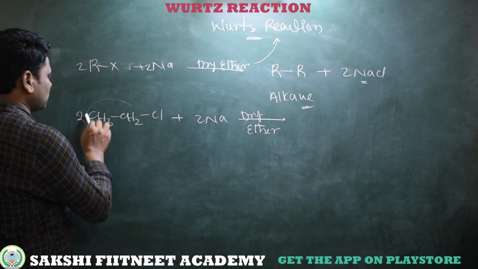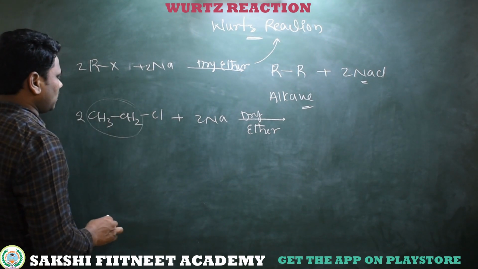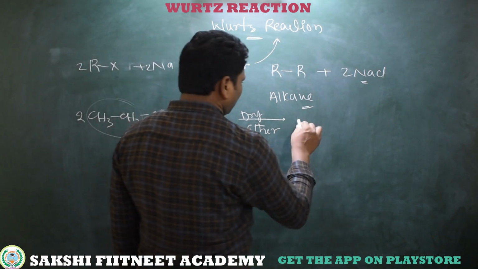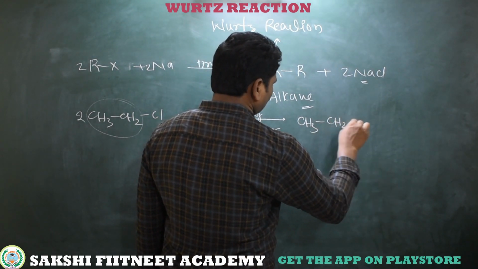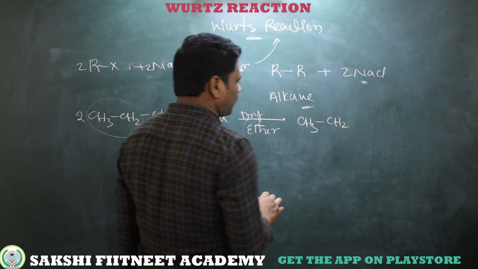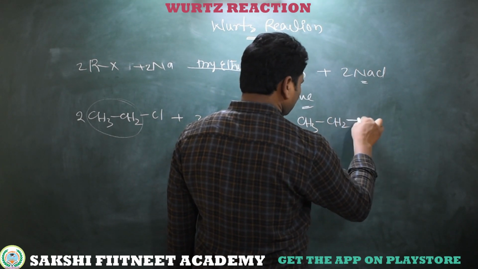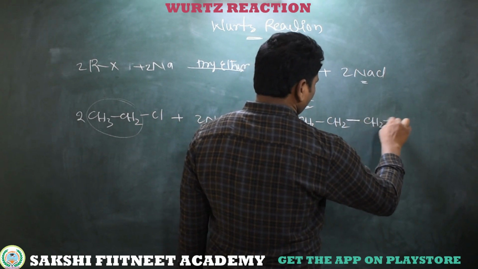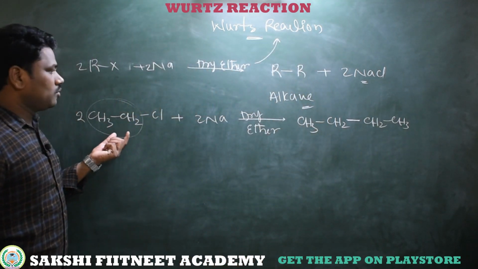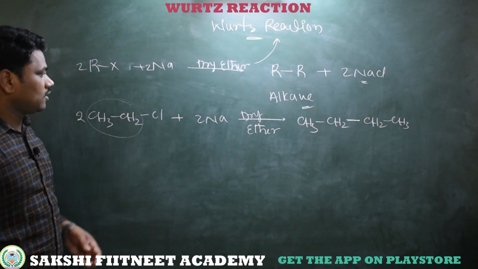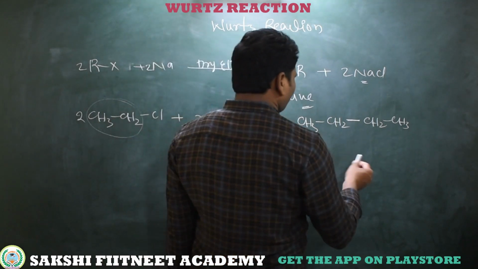You separate the CH3CH2 groups, then we get this CH3CH2 of one alkyl halide bonded to another CH2CH3. So we are just coupling these alkyl groups with each other, and then we get a higher alkane.